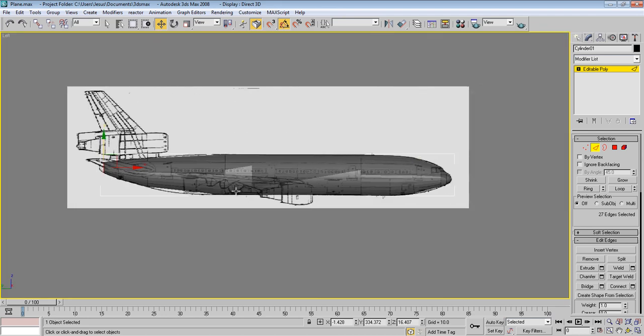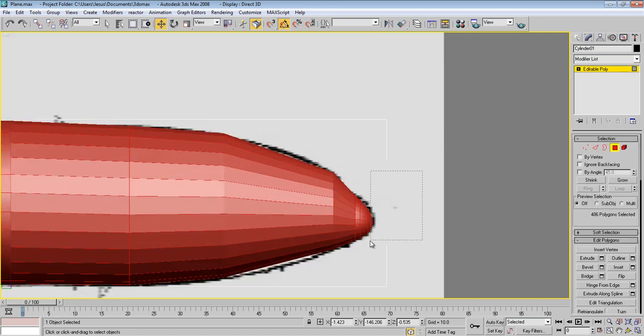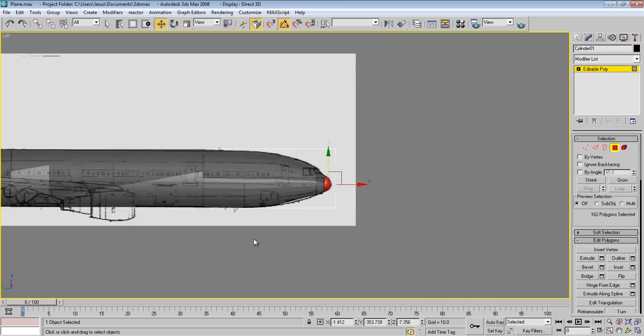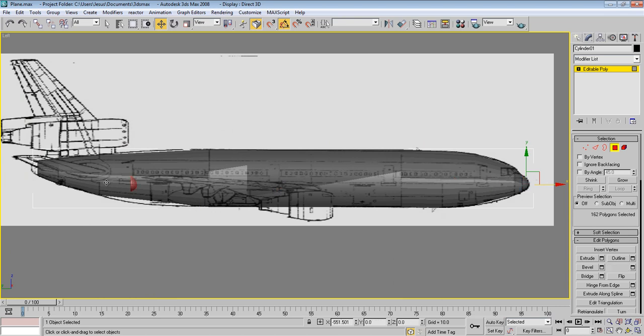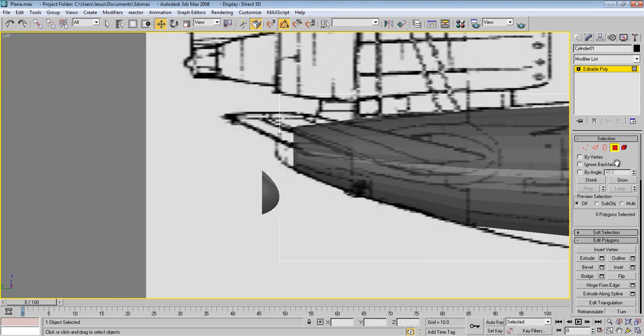Okay, and now this area we can do the same thing we did with the nose here, but we can just take these ones and press shift, get them to here, just copy it to another object and select it, rotate.